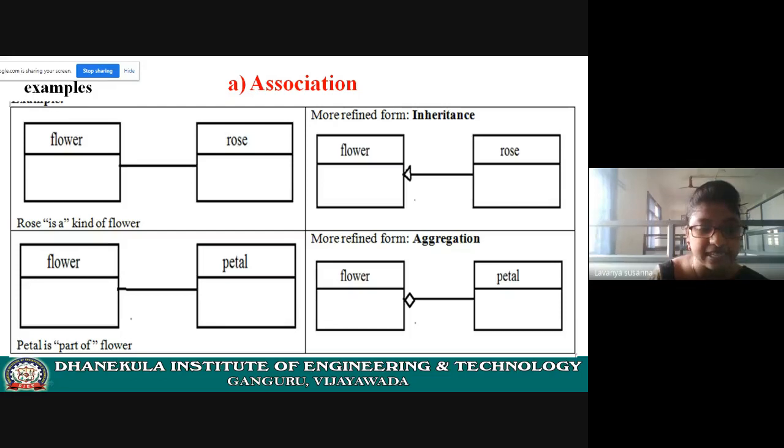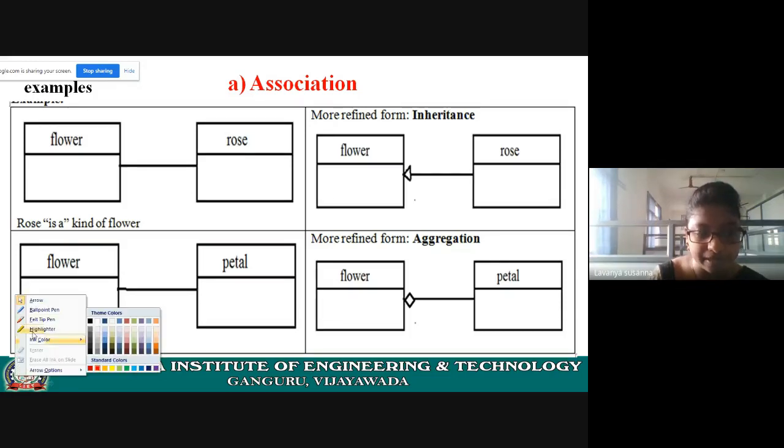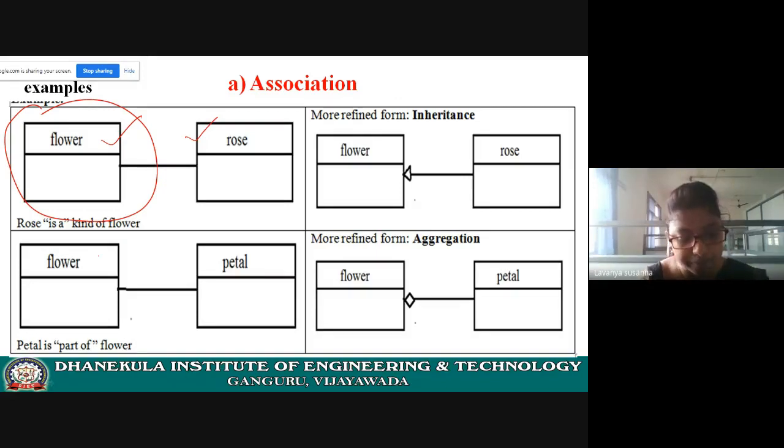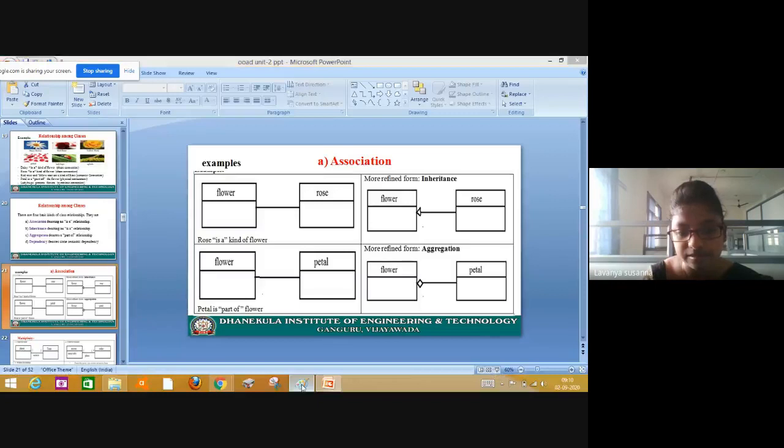Association represents an is-a relationship. Remember that association means is-a relationship. See here, symbols are important. Flower is a class. Rose is a class. Now, see this symbol. To represent a class, this is the symbol. How to represent a class? Symbols are important.